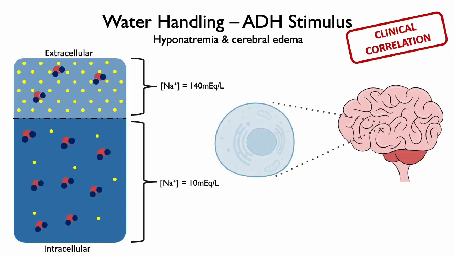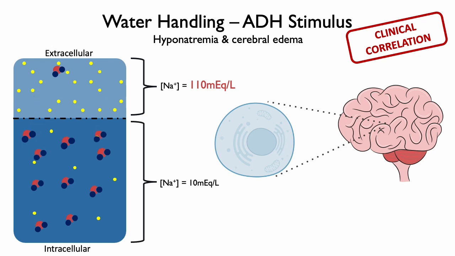As an example of why tight control of water and sodium balance is essential, consider brain cells under varying sodium concentration. In acute hyponatremia, as you recall, a water excess, the osmolarity of the extracellular space is decreased due to a high ratio of water to sodium. In this example, we use 110 milliequivalents per liter serum sodium concentration. To restore the prior osmotic balance between the intra and extracellular spaces, water will move to the intracellular space.